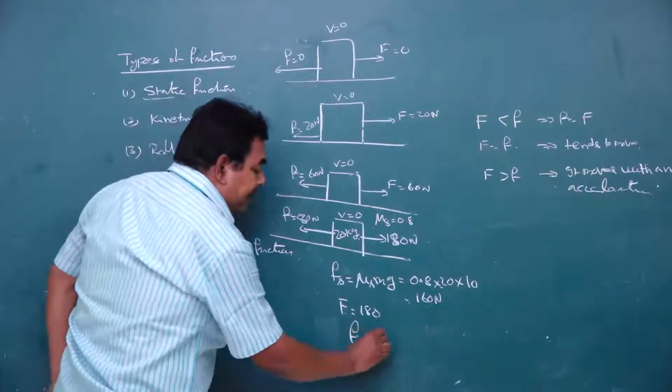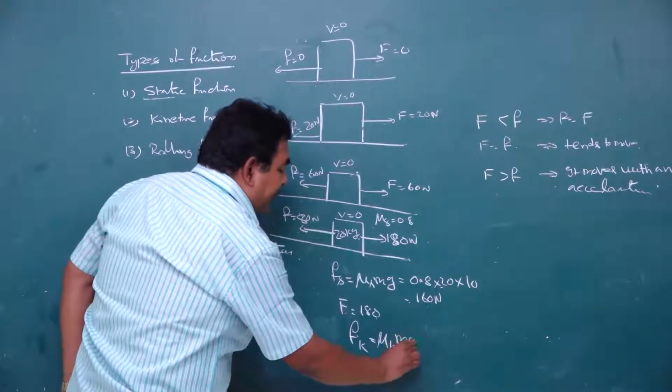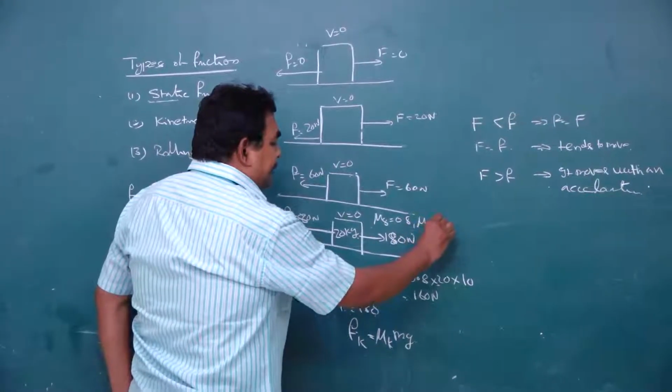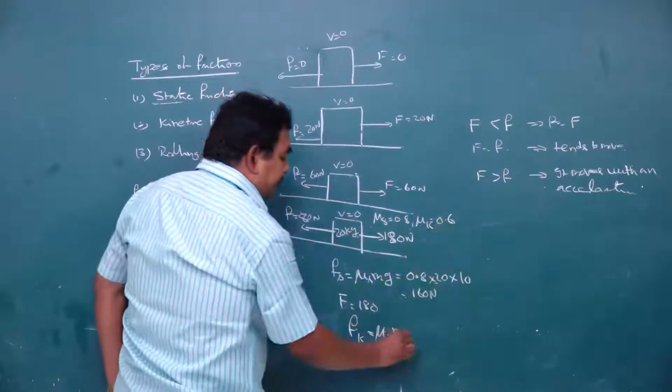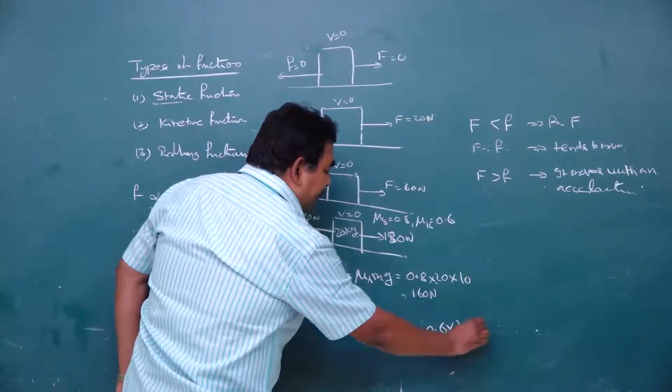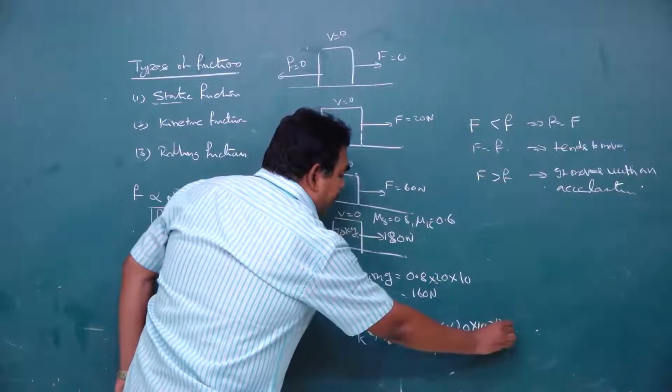Kinetic friction Fk is equal to mu k mg. What is mu k? Here mu k is given as 0.6. Mu k is equal to 0.6, m is equal to 20, g is equal to 10, that is equal to 120 newtons.